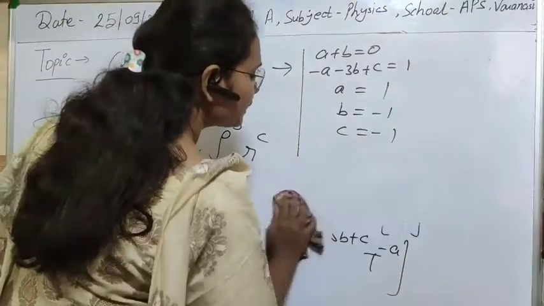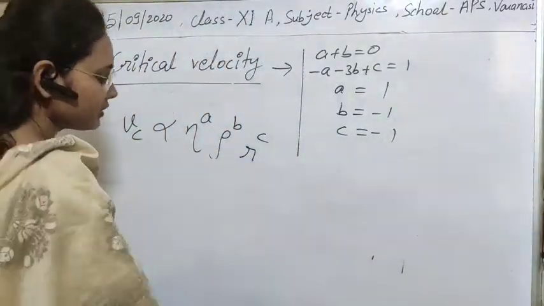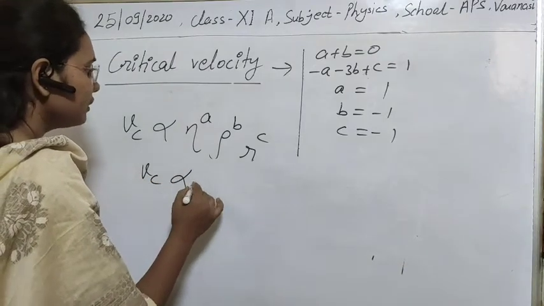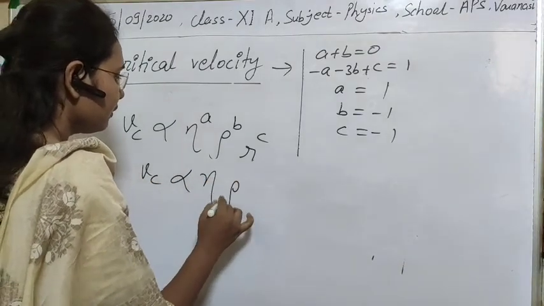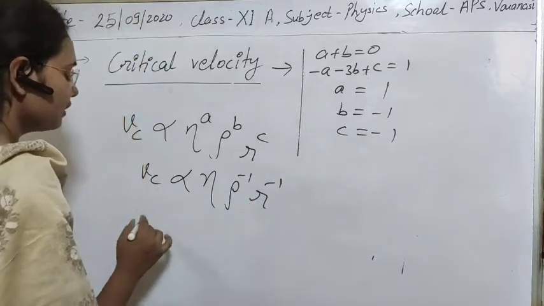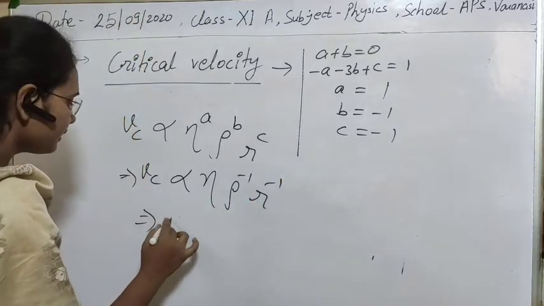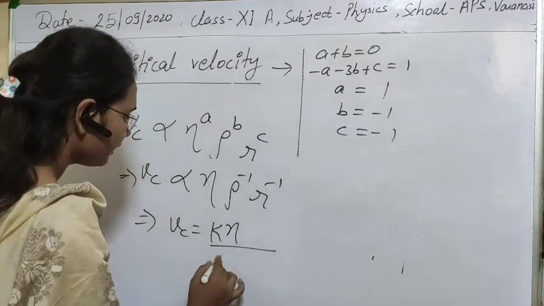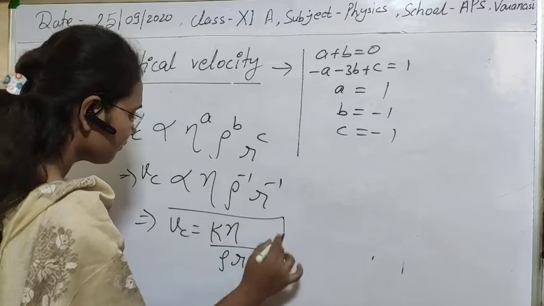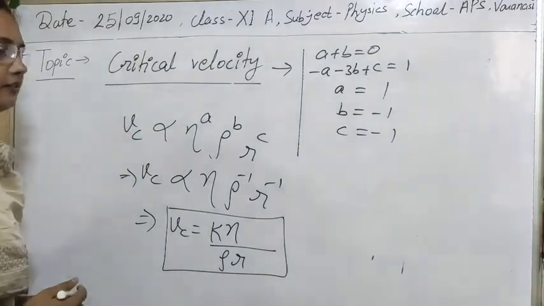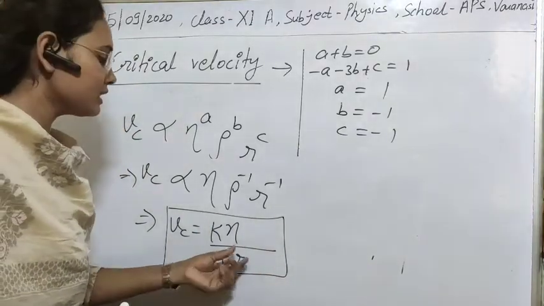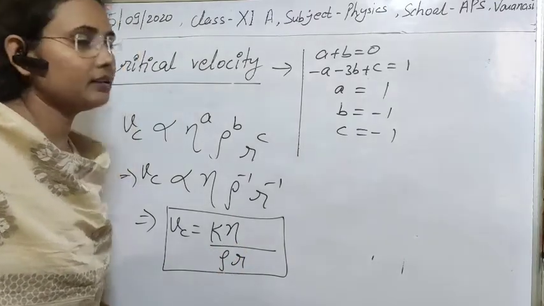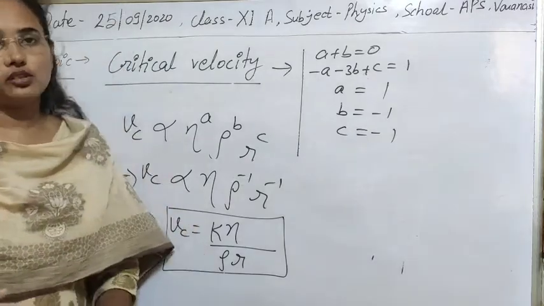Now we put these values in the equation, and we get Vc directly proportional to eta rho^-1 R^-1. After removing the proportionality sign, we get a constant K, so Vc = K eta / (rho R). This is the formula for critical velocity, which depends on the coefficient of viscosity, the density of the fluid, and R, the radius of the tube.